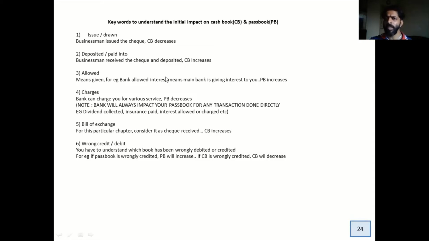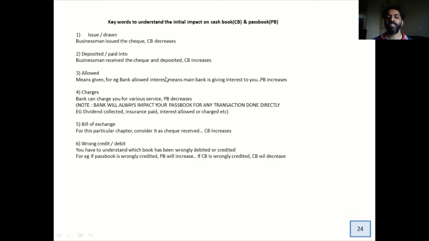Now the banker will not come to your home and give you the money. The banker knows your bank account. He is going to simply deposit it. Now when the banker deposits money in your bank account, where is the impact? In the passbook. The passbook increases, but nothing happens in the cash book unless the accountant gets the information about it. So it will take a few days, and for those few days there is a difference in the balance.